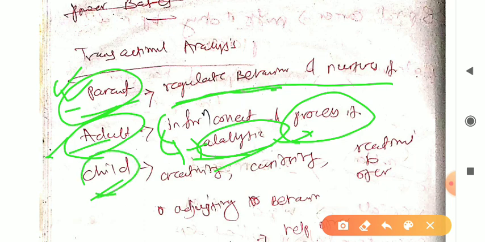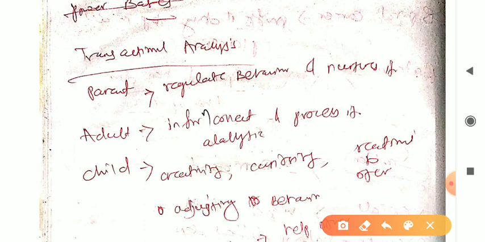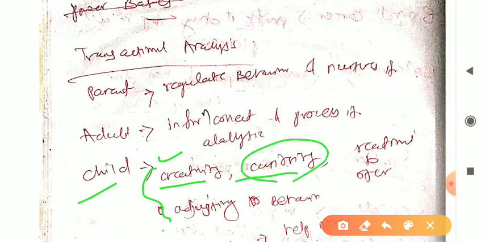So next one is child. What does the child say? The person who is in the child state will have these characteristics. These are the keywords. In the exams you will see these questions directly, and in the case study also they will have these questions directly. A person having creativity or curiosity, like a child: if something new happens, for a child it will be curiosity, right?